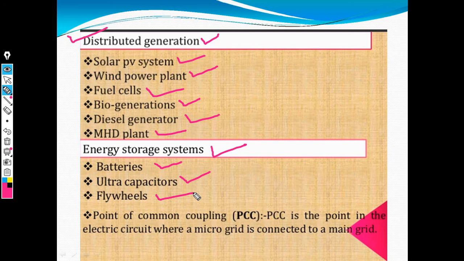Then we also need the coupling point, which is called the point of common coupling. It is a very important point, and it connects the microgrid and the main grid with the help of an electric circuit. That means the microgrid is connected to the main grid with the help of an electrical circuit. Now this is just an overview of the microgrid architecture.